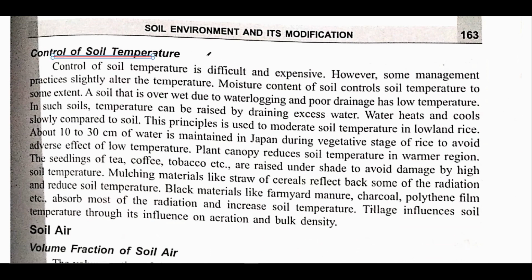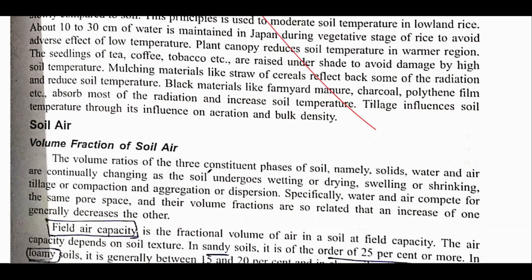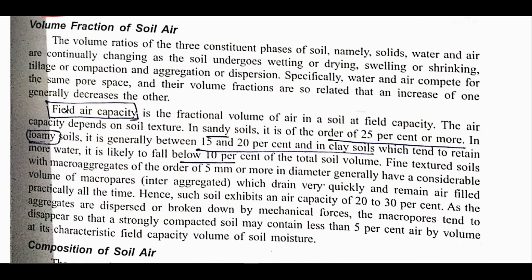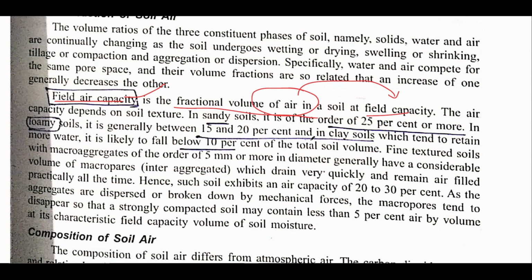After that, control on soil temperature. Just skip this part, this is not important. After that, soil air. In case of soil air, the important thing you need to remember is the field air capacity. Field air capacity is the fractional volume of air, simply the volume of air that is present in soil at field capacity. Field air capacity will be highest in case of sandy soil, about 25%. In case of loam, it is generally between 15 to 20%, and in clay, it is below 10. Remember that 15 to 20% is of loam, not of silt.